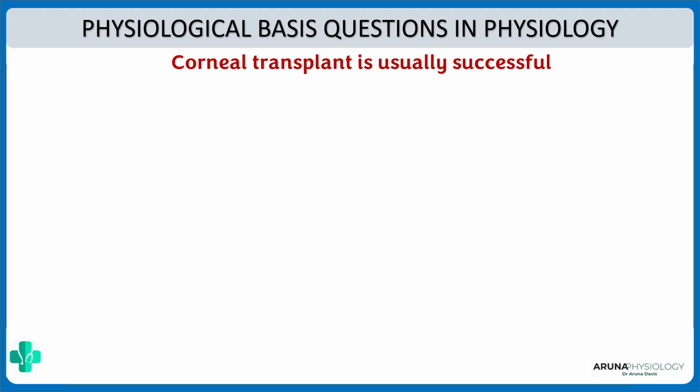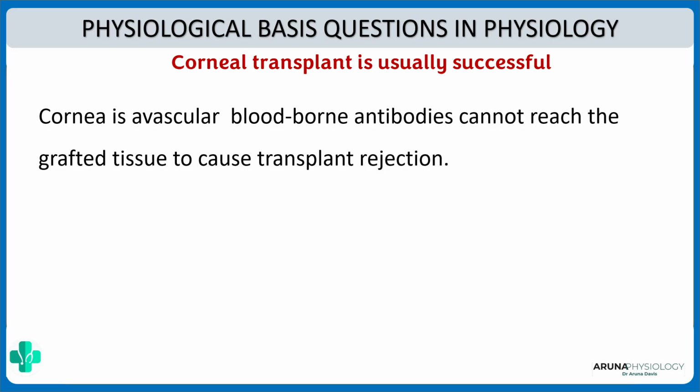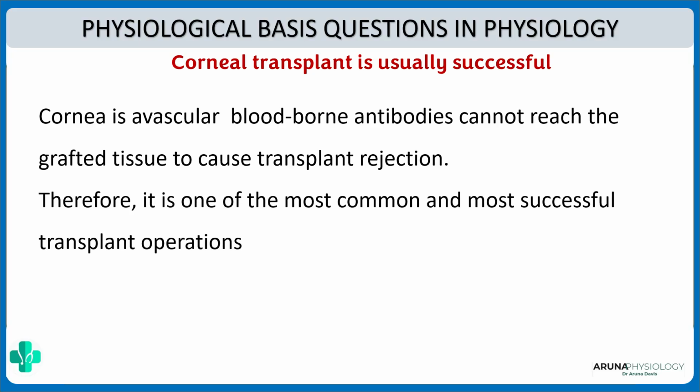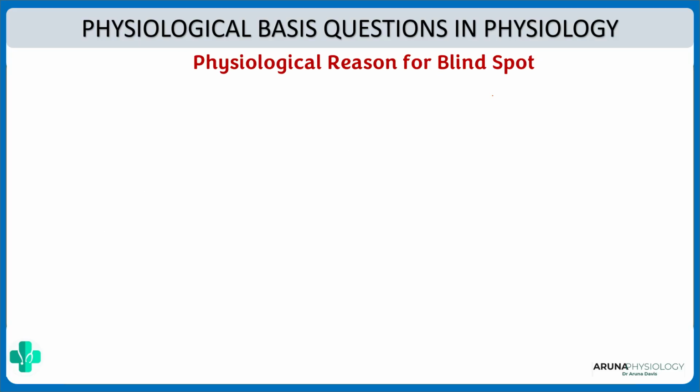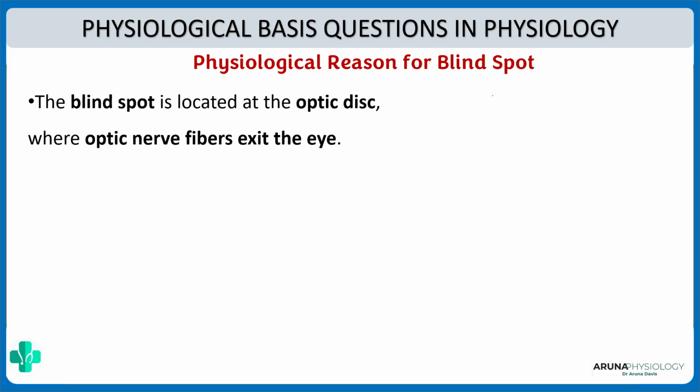Well, that is because the cornea is an avascular structure and thus the antibodies cannot reach the grafted tissue to cause a rejection. And that is why it is one of the most successful transplant operations. Next, what is the physiological reason for the blind spot? What do you mean by blind spot? Blind spot is an area located in the optic disc where the optic nerve fibers exit the eye.